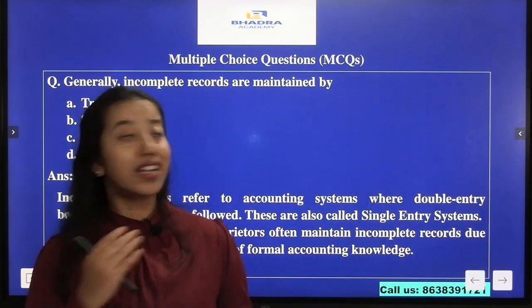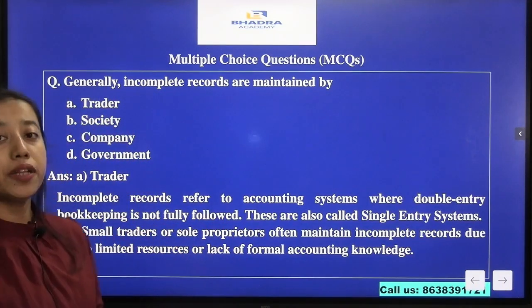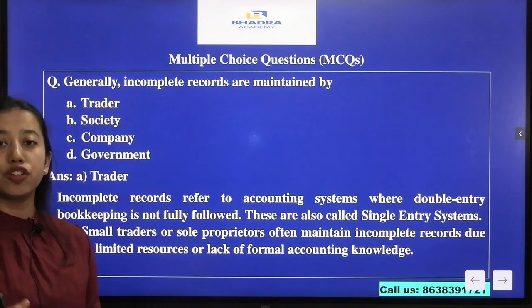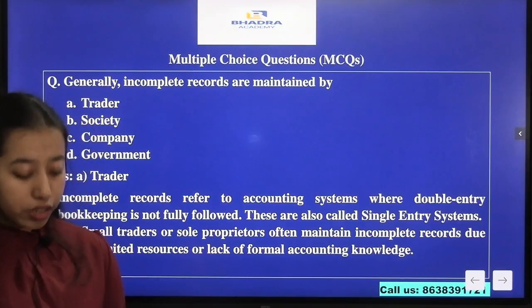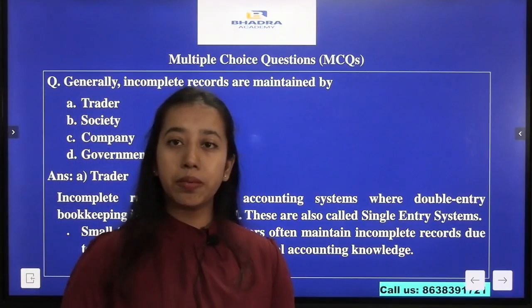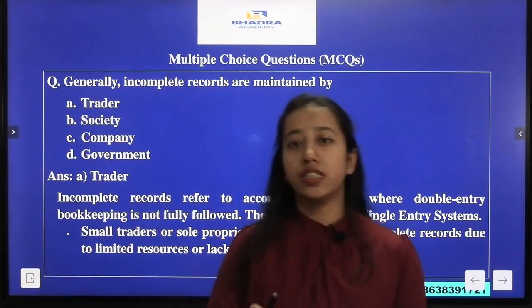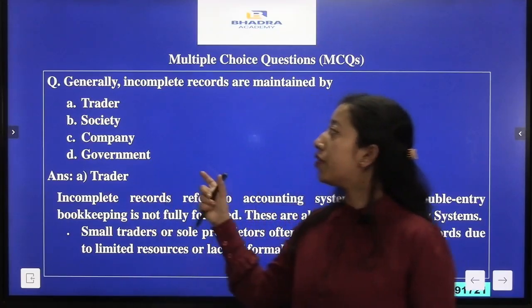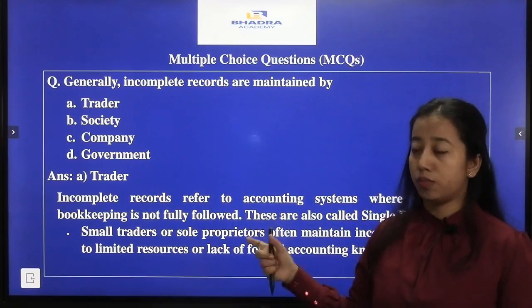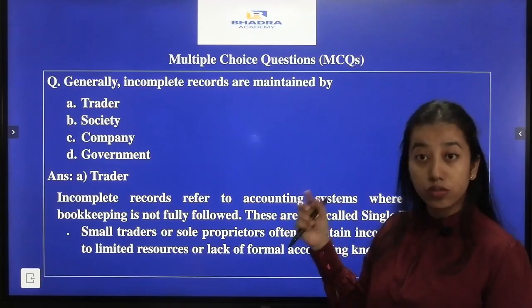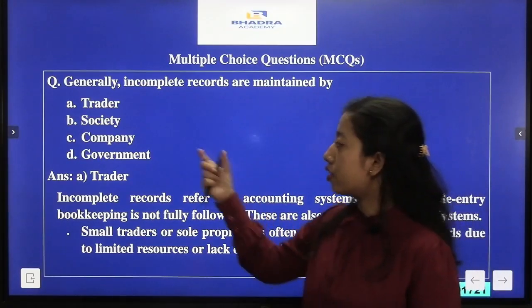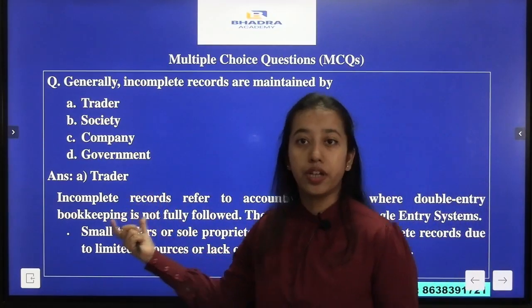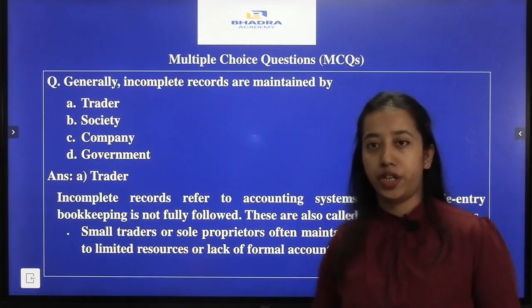Why so, and what are incomplete records? Incomplete records means the single entry system of accounting. Generally in big businesses, the double entry system is followed, but incomplete records means the single entry system. So who follows this system? Here our answer will be option A, that is trader, a simple or small trader.